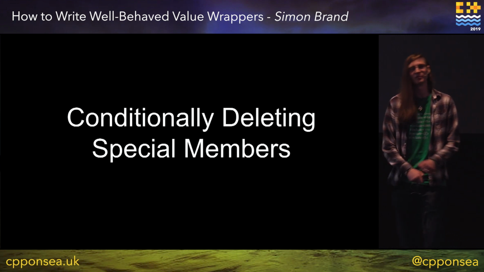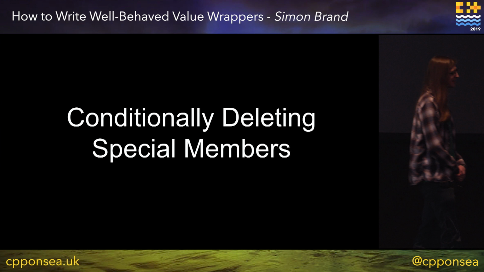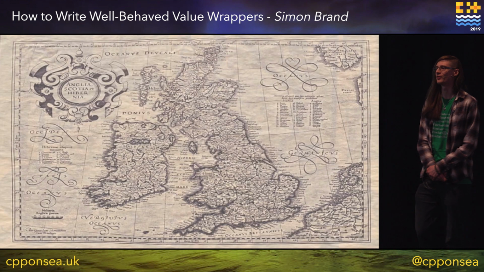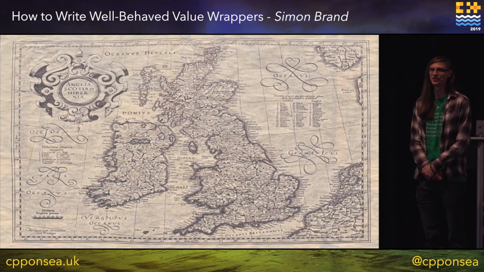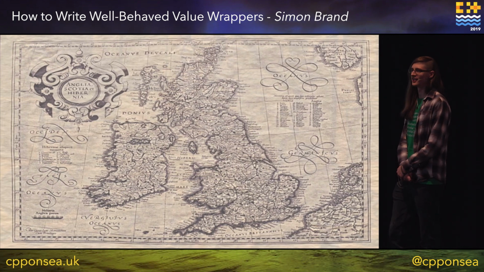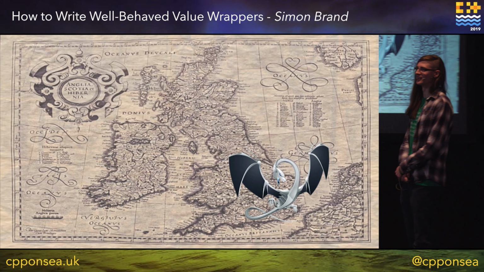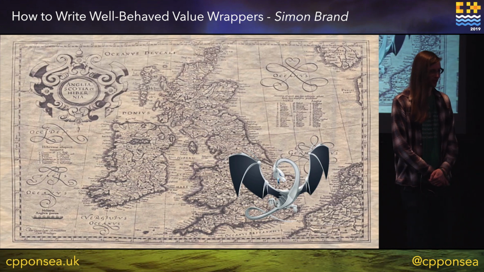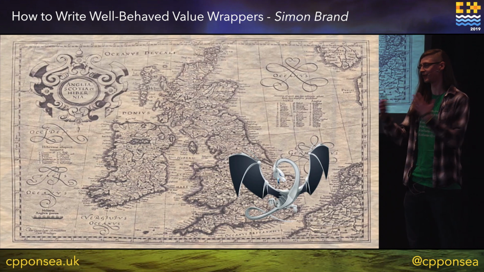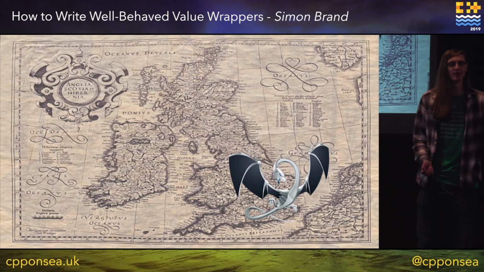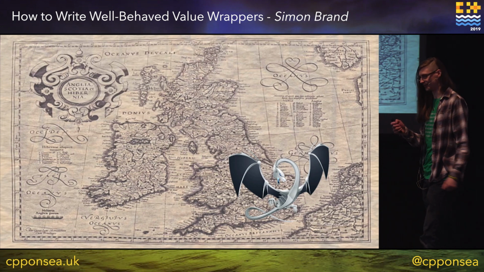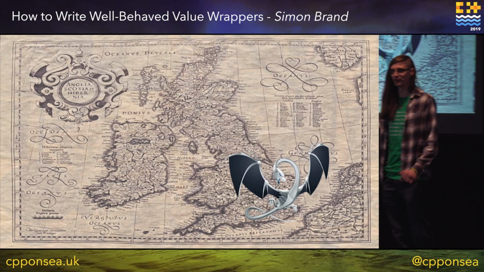Conditionally deleting special members. This is the part of the talk where, if we're looking at one of those old style maps of Britain, it would say, here be dragons. We're starting to get into some weird tricks which standard library implementers and Boost implementers all have to think about, because this stuff starts to matter and you get very weird behavior if you do not follow these.